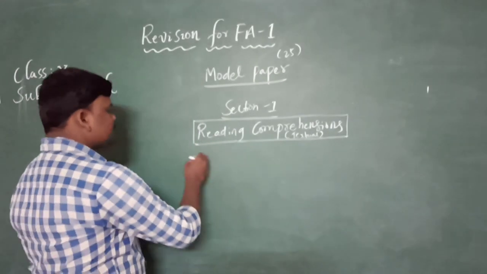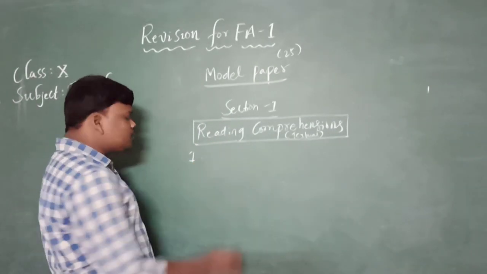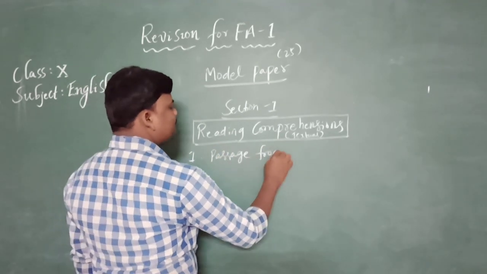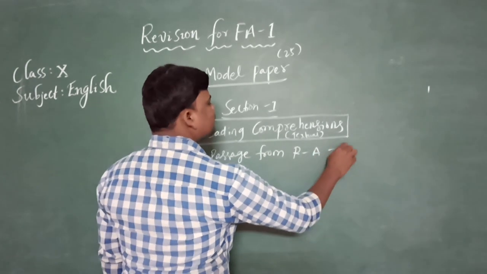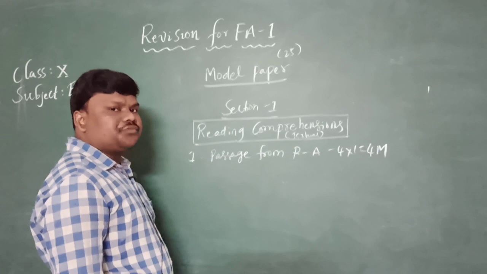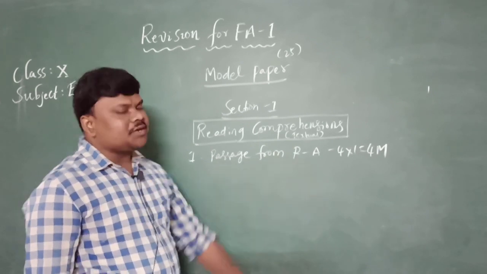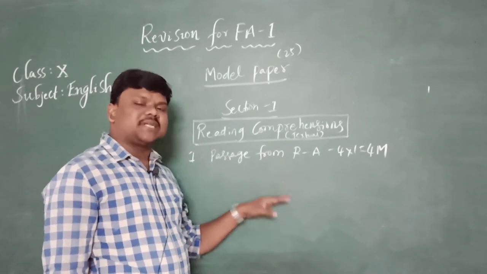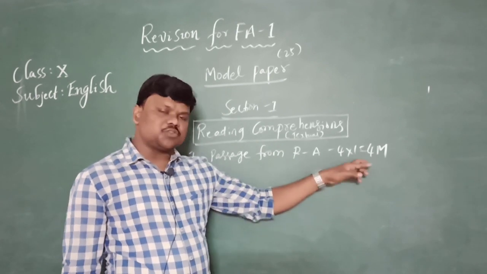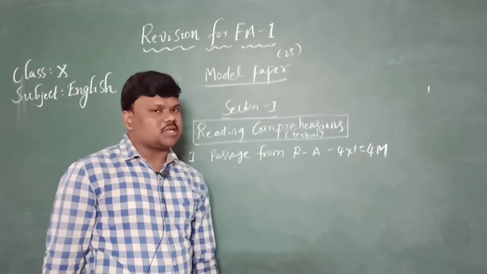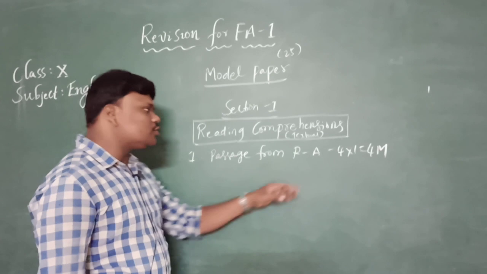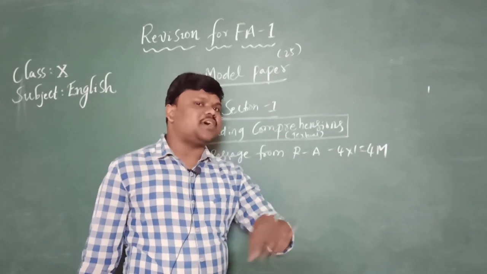First, one passage from reading A. There will be 4 questions, 4 ones are 4 marks. I am going to give you a passage from the reading A lesson, and from that I give you 4 questions and answers. You need to write all the answers. Each question carries 1 mark. Be careful, the questions may be in descriptive type or MCQ type.